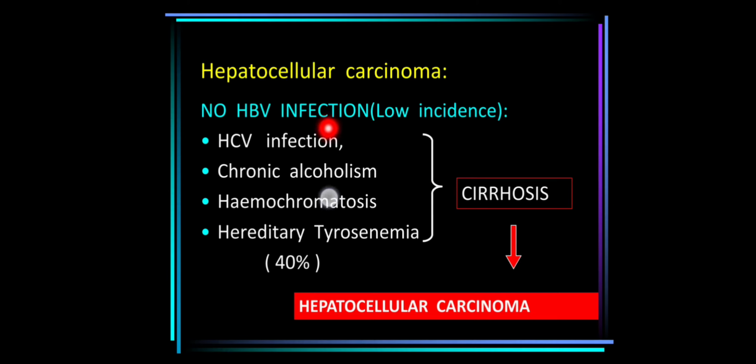If there is no HBV infection, then there is low incidence of hepatocellular carcinoma. But if there is HCV infection with chronic alcoholism, hemochromatosis and hereditary tyrosinemia, all that will lead to cirrhotic formation, and cirrhosis can lead to development of hepatocellular carcinoma.